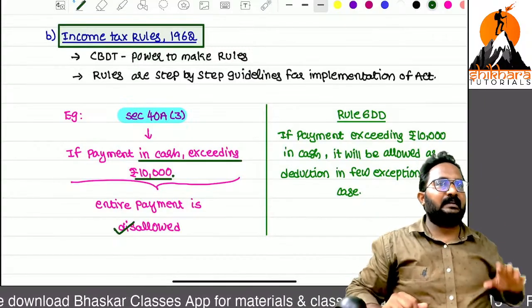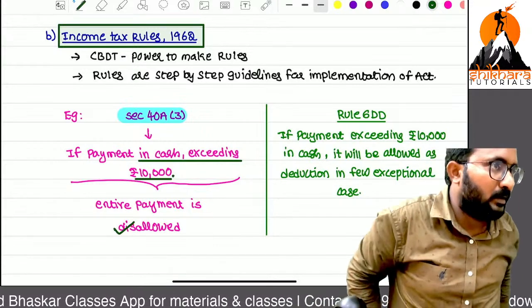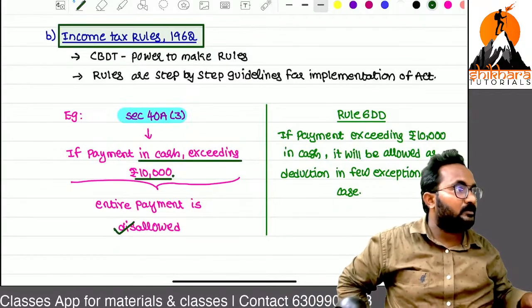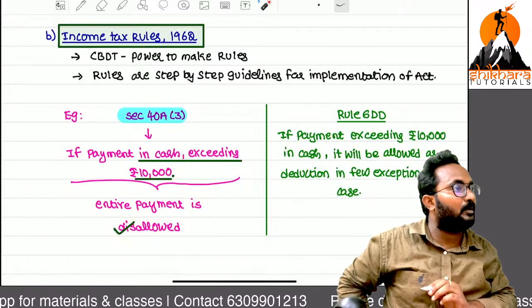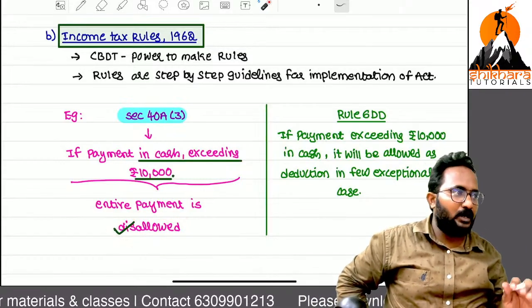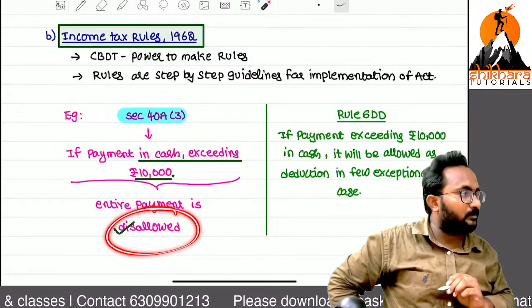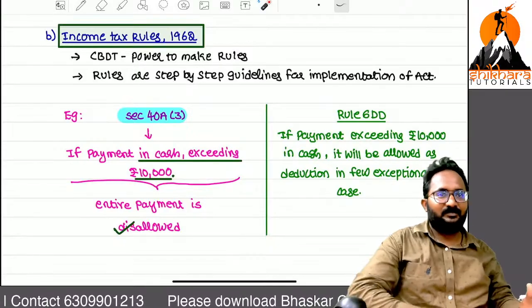Disallowed. Example, every month I am paying 40,000 rent. That 40,000 I gave to the owner in the form of cash. So in my business, is that treated as an allowable expenditure or disallowable? Disallowable. While you are calculating the PGBP, that amount you have to add back. The section says these things only.